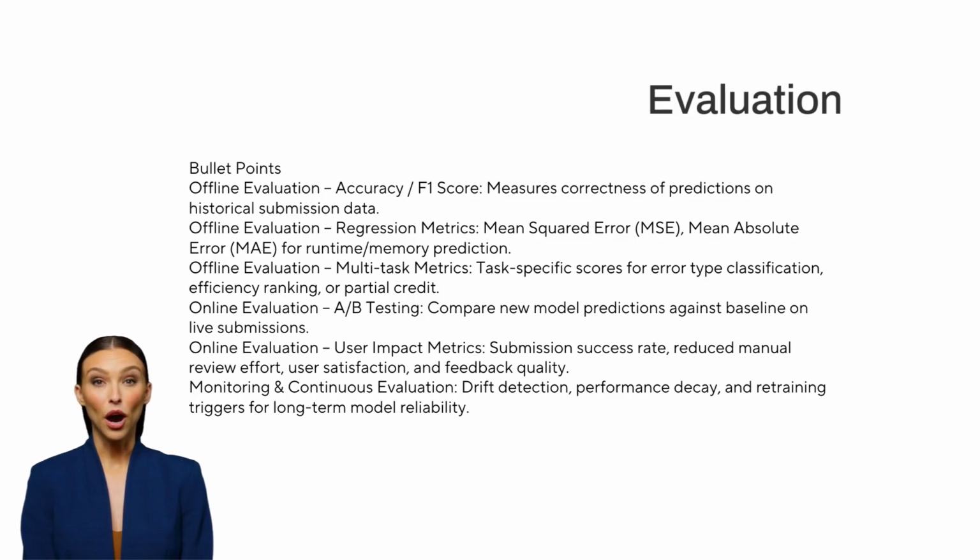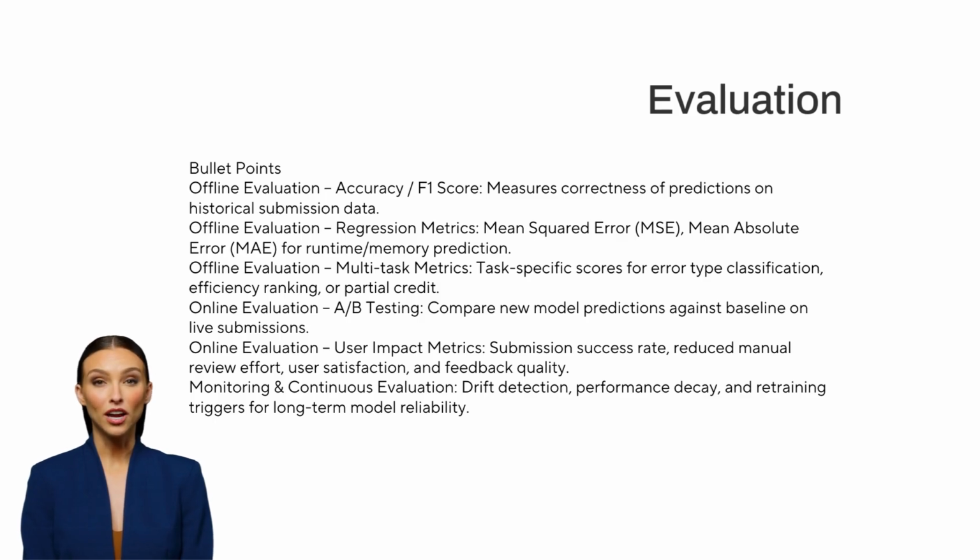2. Offline evaluation, regression metrics. For tasks predicting runtime, memory usage, or efficiency scores, we use regression metrics such as mean squared error, MSE, and mean absolute error, MAE. These metrics quantify the deviation between the predicted performance and the actual execution metrics, helping us understand the model's precision in continuous outputs.